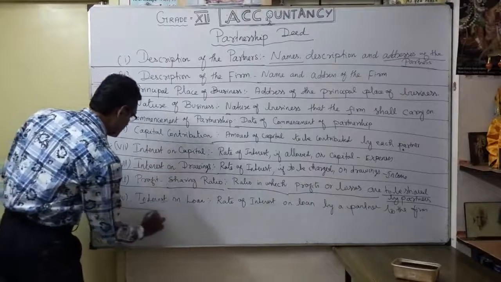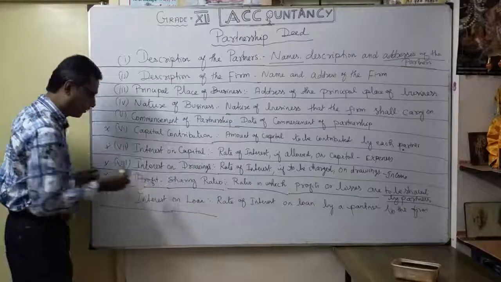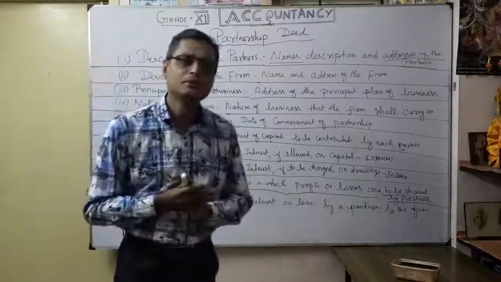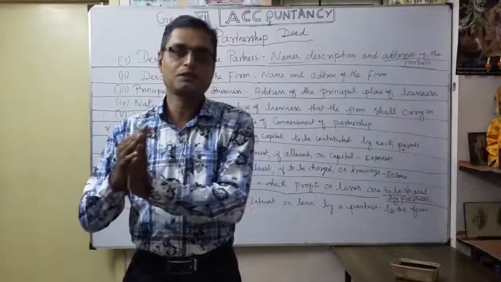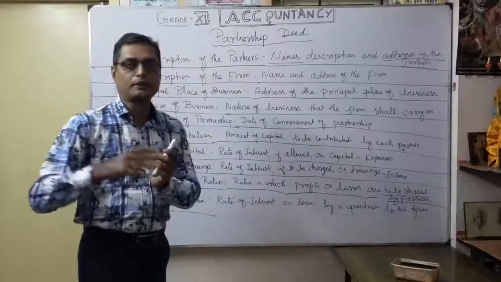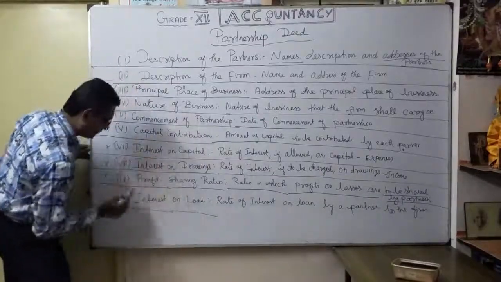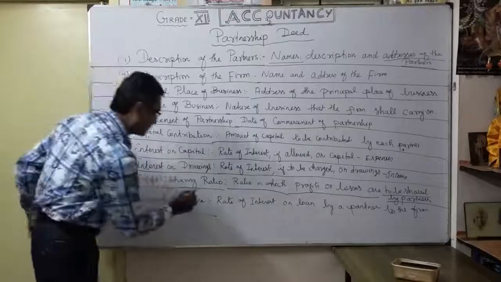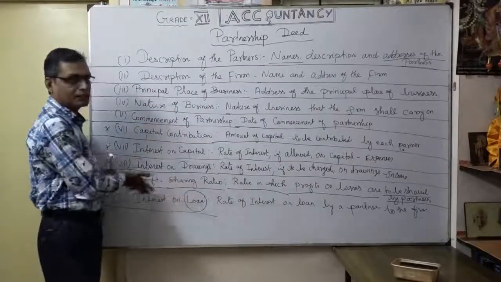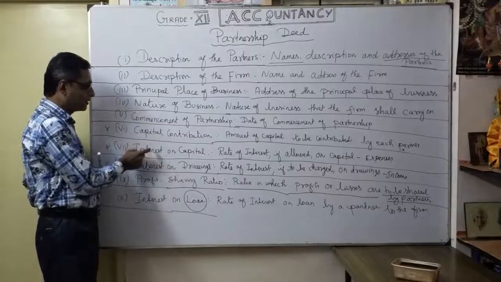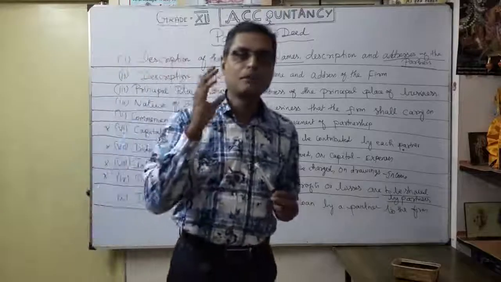That is one of the important pieces of information you want to mention in the deed. What is the meaning of interest on loan? Sometimes a partner gives a loan to the business to help run the business smoothly. Whenever a loan is given by a partner, they will get interest. That's why interest on capital is different and interest on loan is different. Whoever gives the loan will get interest. But with capital, all the partners will get interest. Understood the difference? For a loan given by a partner, only that partner will get the interest.